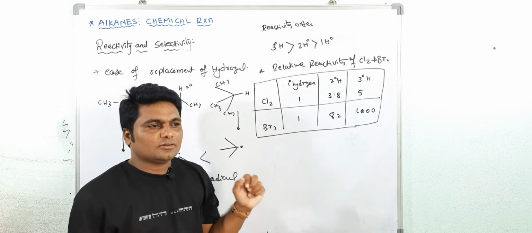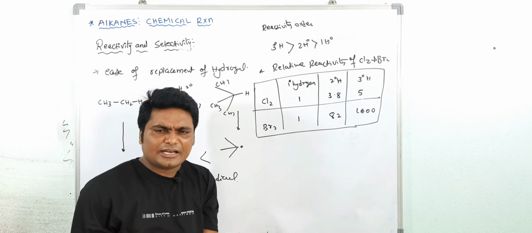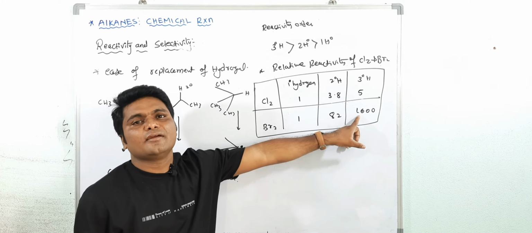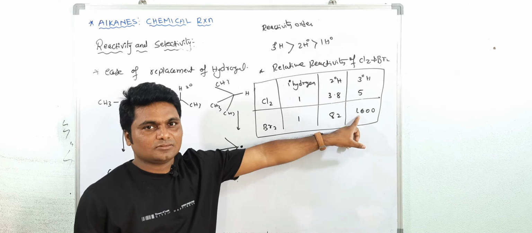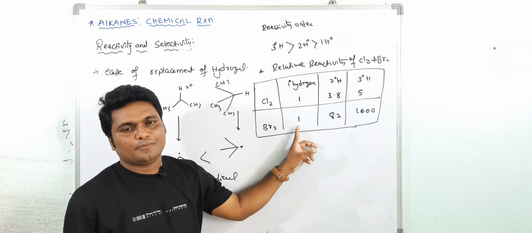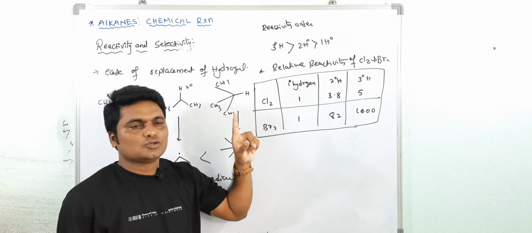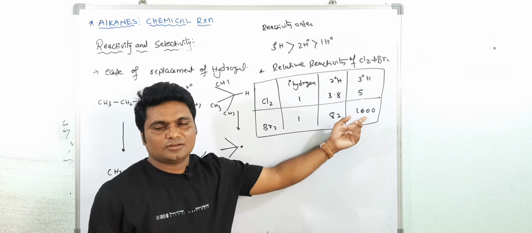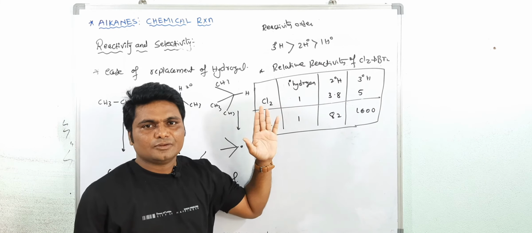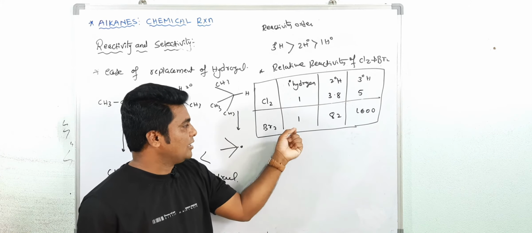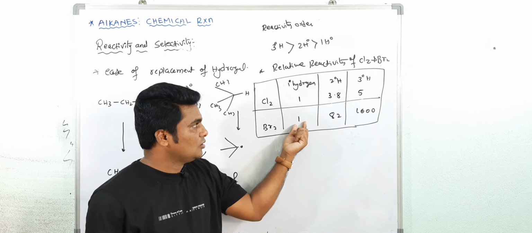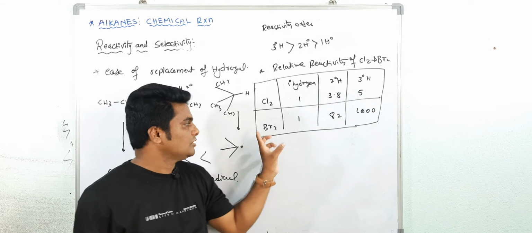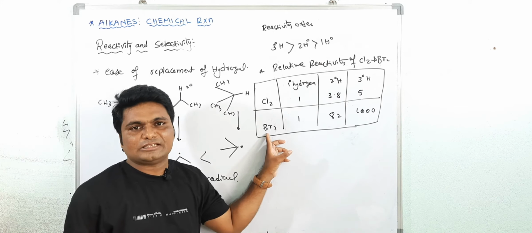With respect to bromine, suppose you consider 1 second, otherwise 1 minute. In 1 minute, 1600 tertiary hydrogens are replaced for every primary hydrogen, because for primary only 1 hydrogen is replaced. So it means bromine is more selective. See the selectivity of primary, secondary and tertiary. Understood now? That means if in 1 second 1 primary hydrogen is replaced, then 1600 tertiary hydrogens will be replaced with respect to it when bromination takes place.